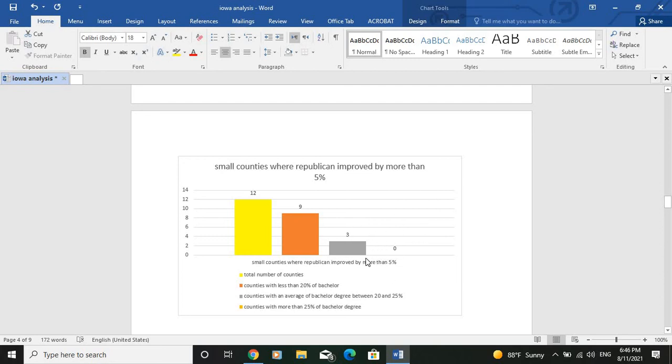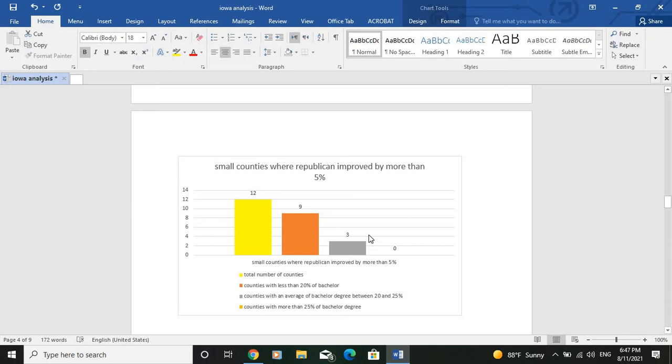So if we know that in all the 12 small counties where the Republican improved big, the population is formed from more than 85% of white population, we can easily say that the Republican improved most importantly among the category of white rural voters, whereas they didn't improve a lot, or even lost, among the category of white educated voters, as they weren't able to improve by more than 5% in any of the counties that have more than 25% of bachelor degree.